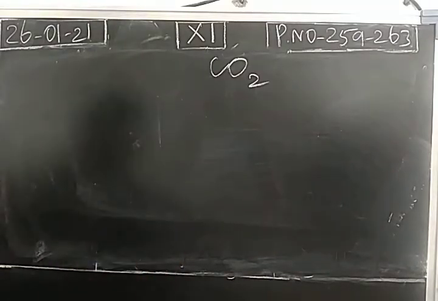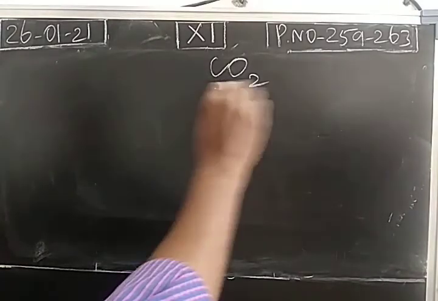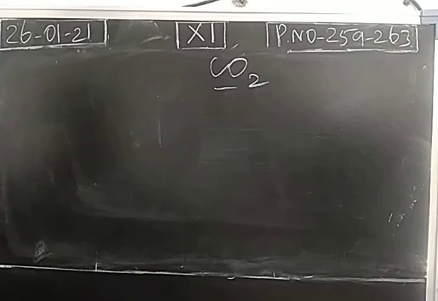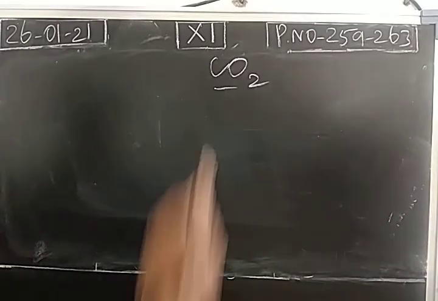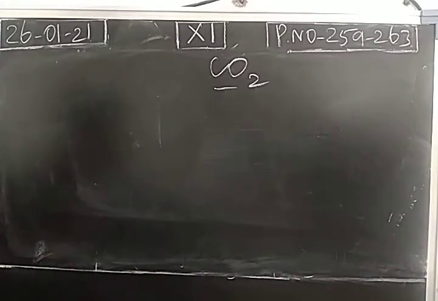And one more harmful oxide of carbon is carbon dioxide. We exhale carbon dioxide. During respiration, we inhale oxygen and we emit carbon dioxide. So due to respiration, carbon dioxide is liberated. But plants utilize carbon dioxide for photosynthesis. So there is a cycle. There should not be any disturbance in this cycle. We exhale the carbon dioxide, plants will inhale the carbon dioxide. There should be a proper cycle, so we need more trees.